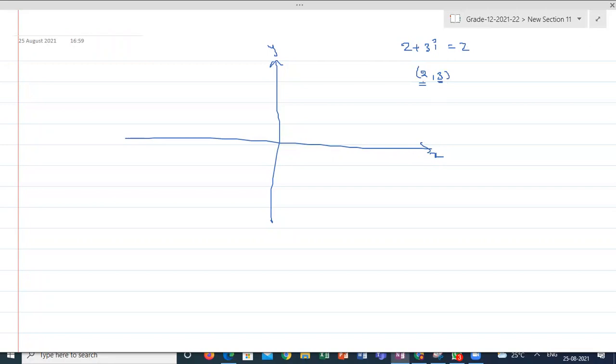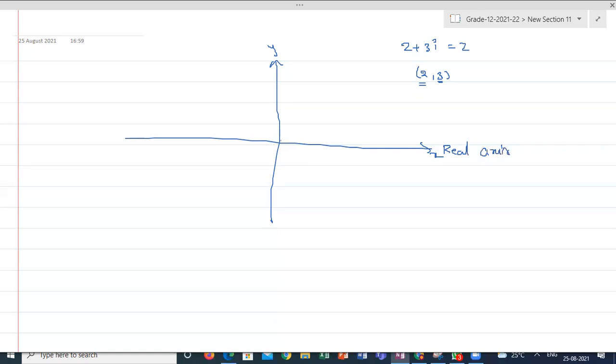Taking the first number, as usual like a reference system, on the x-axis, all real values of the complex number I am marking on the x-axis. All imaginary parts of complex numbers I am marking on the y-axis. So that's the reason the x-axis is generally called the real axis here.